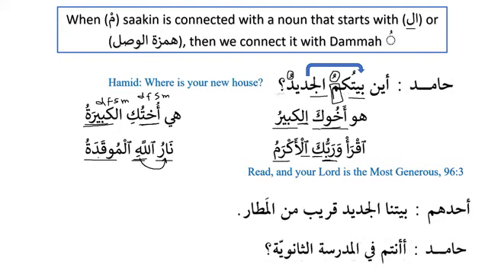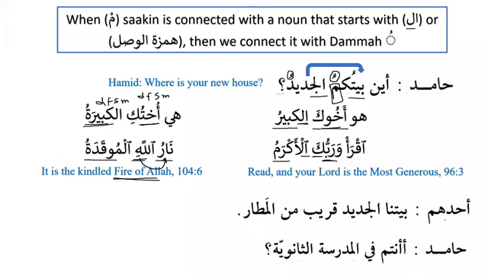And similarly, nar is marfu and al-muqadatu has the same ending as well. Excellent, marfu. So this is a very, very important thing. Inshallah, you will see lots of examples in the Quran. And if you are able to understand now, inshallah, and I'm sure you got the idea, then it will be easier for you to understand the Quran. So it is the kindled fire of Allah subhanahu wa ta'ala, fire of Allah, as we can see, narullah. So these are the examples that we can see over here.